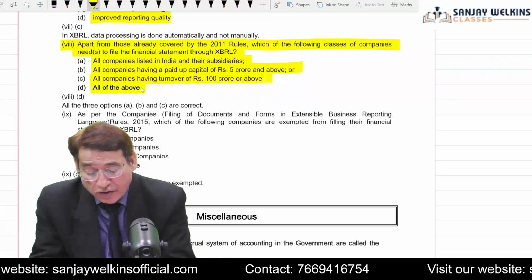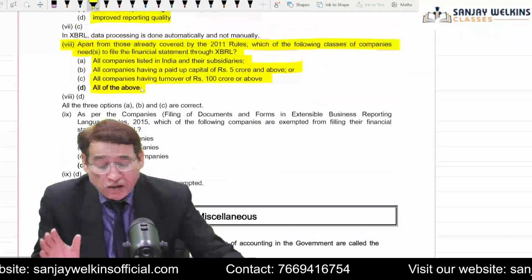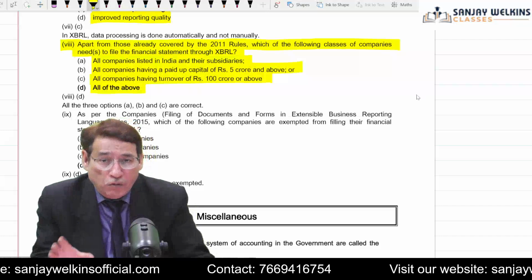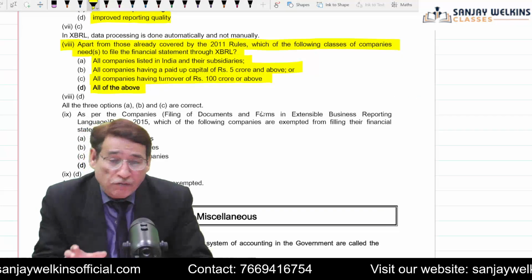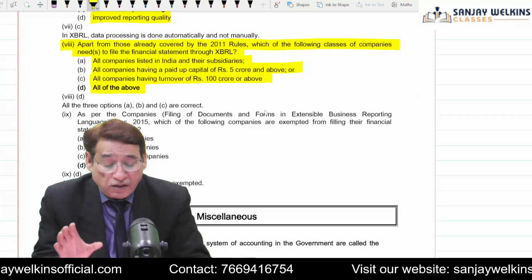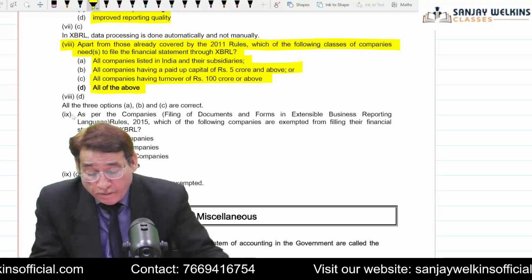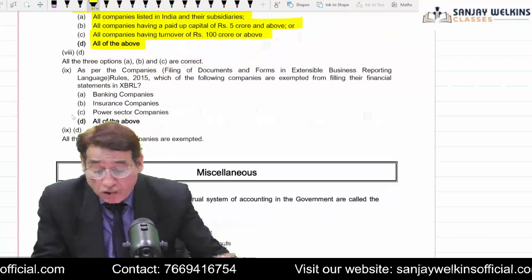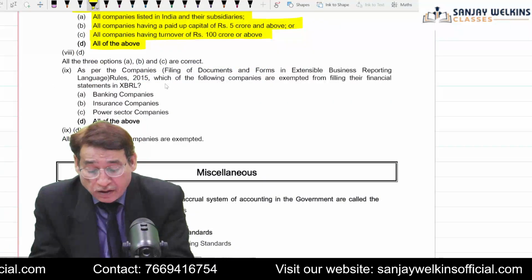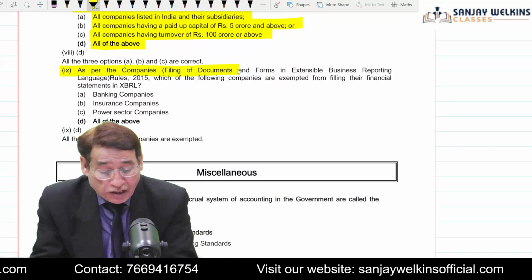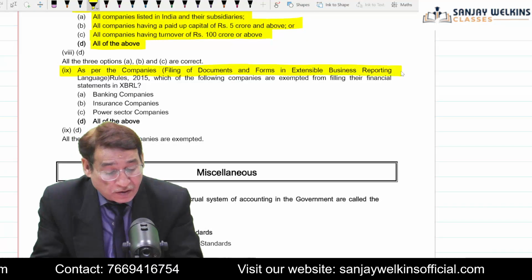So your answer will be all of the above. So any company in India which is a listed company, and which has a paid-up capital of 5 crore or more, and a turnover of 100 crore or more, must file its return through XBRL. Correct?